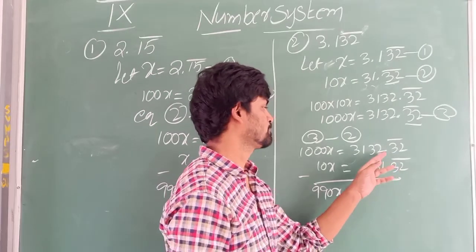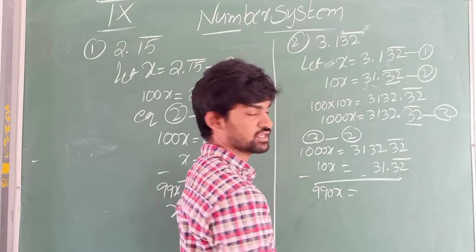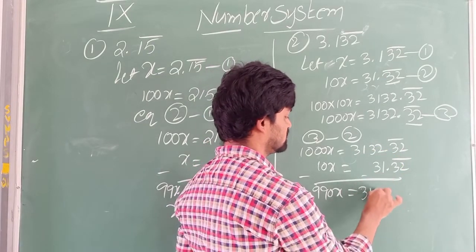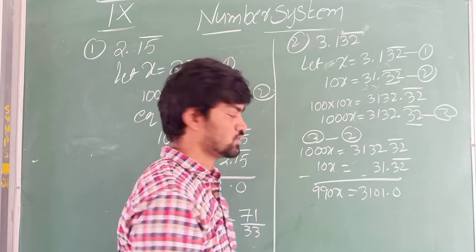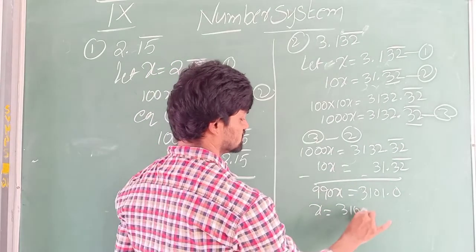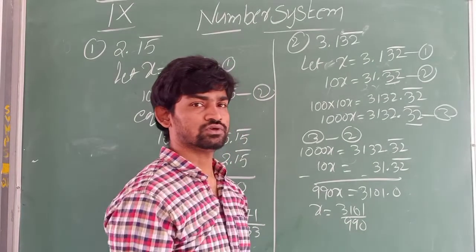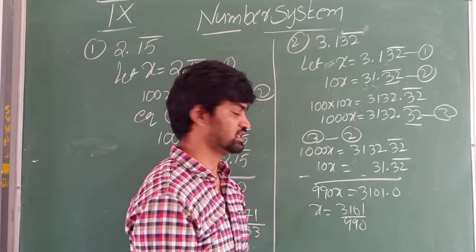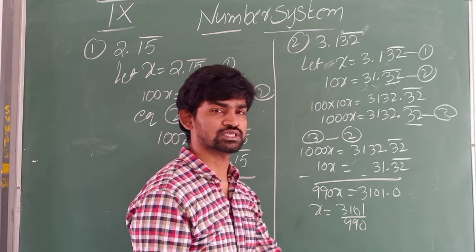Here 3132 minus 31 is 3101. So that is 3101 point after decimal point 0. Send this 990 to the other side. x is equals to 3101 by 990. So this is not divisible by any number, you can leave it like this. If it is divisible by any number, just simplify it.